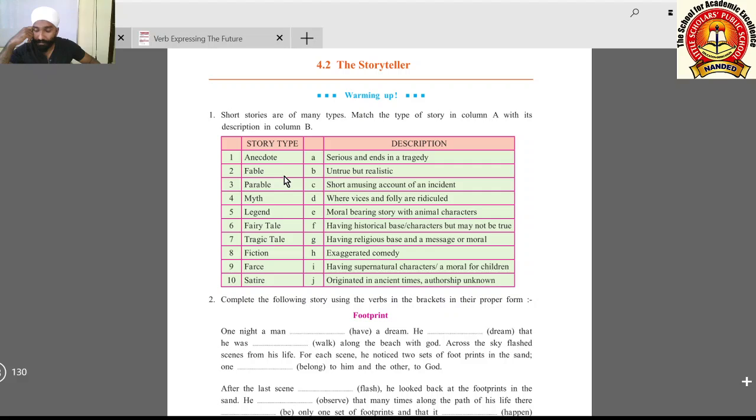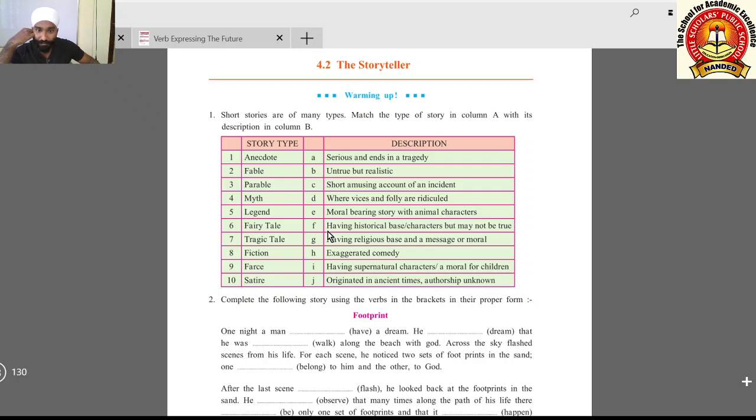Second one, fable. Fable means a moral-bearing story with animal characters. In a fable, most of the characters are animals, such as our Mowgli in the Jungle Book. In that, the animal characters talk. Thereafter, parable.